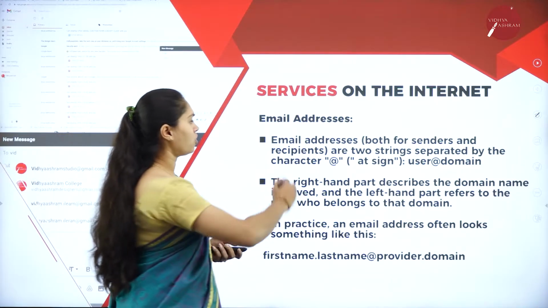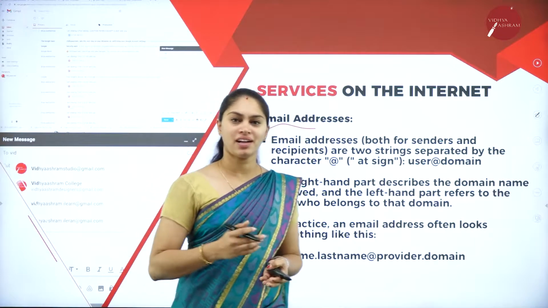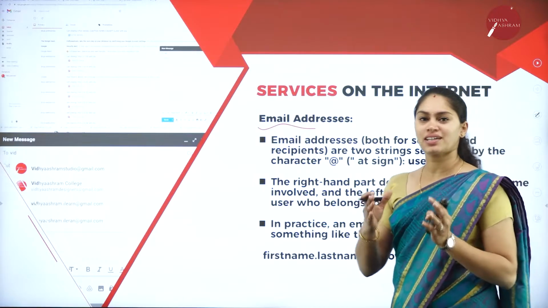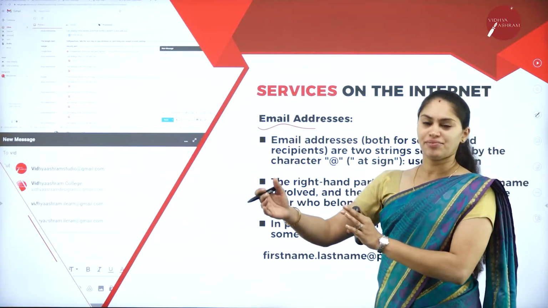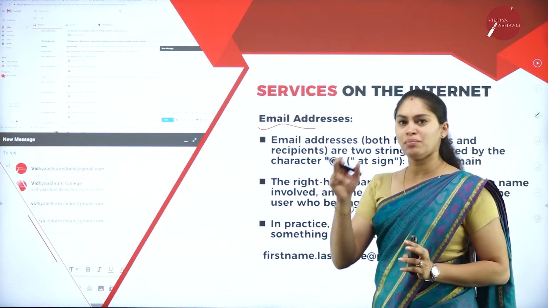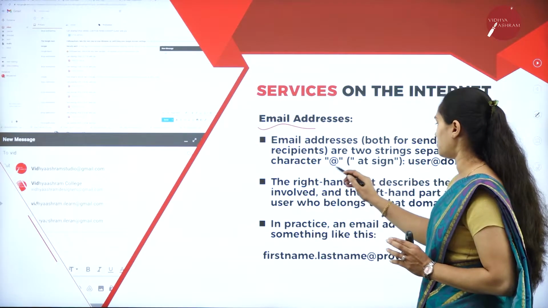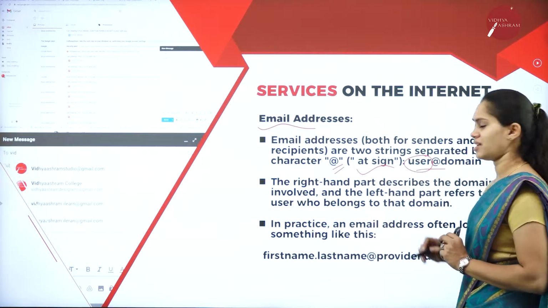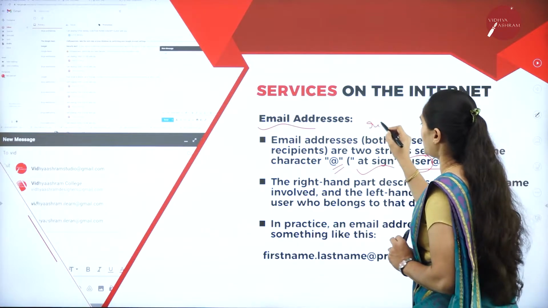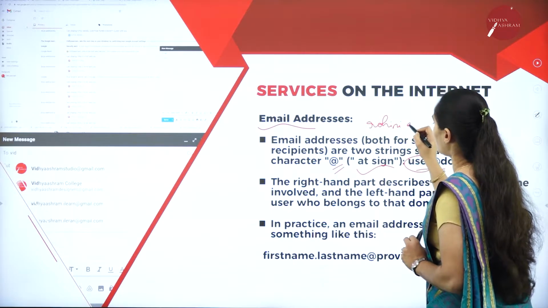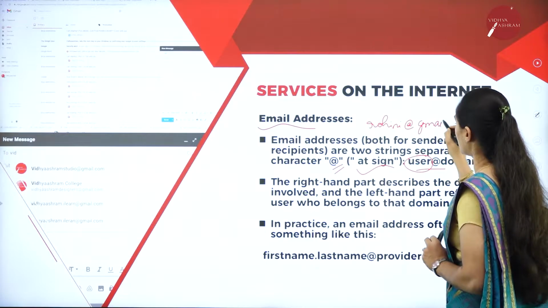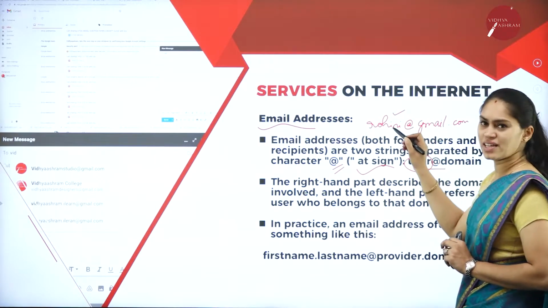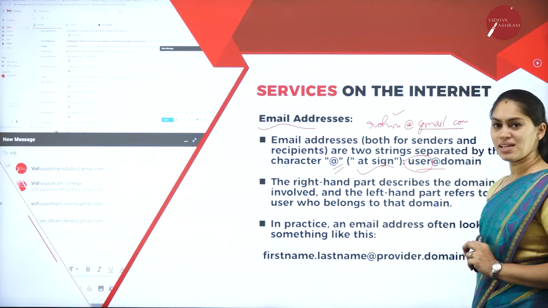So now, as we know, if I have an email, then it is mandatory to have an email address. That means how can I check the user ID? So here it comprises two parts. One is the left part and another one is the right part. In between we are going to have the @ symbol, right? At the left side we have to mention the username. For example, Rohini@gmail.com. Here Rohini is the username and @ specifies that we are using email, and the domain name is gmail.com.